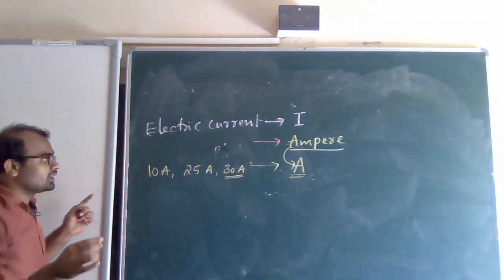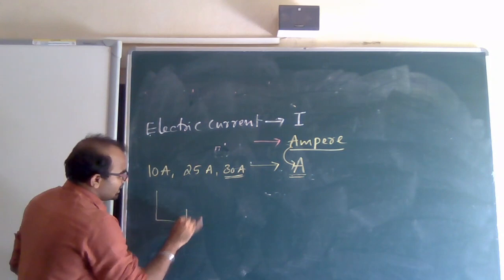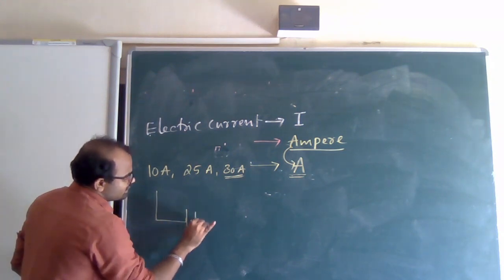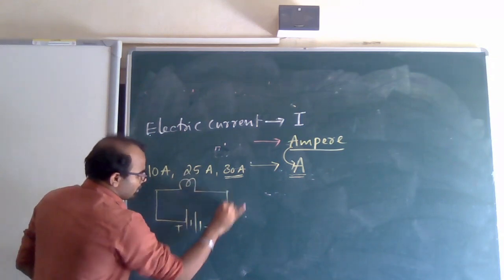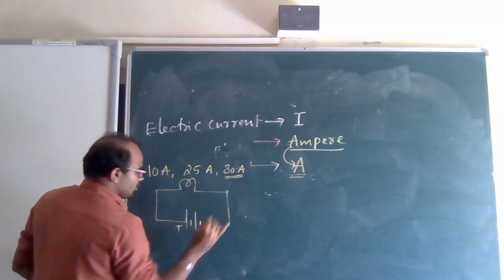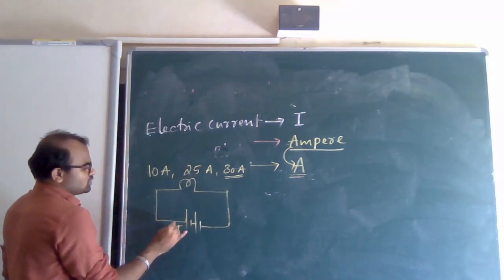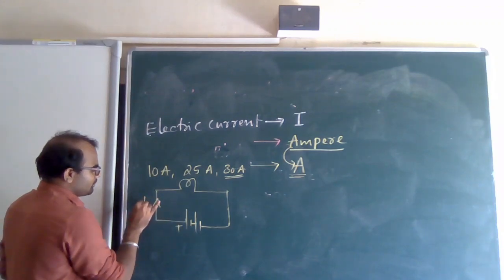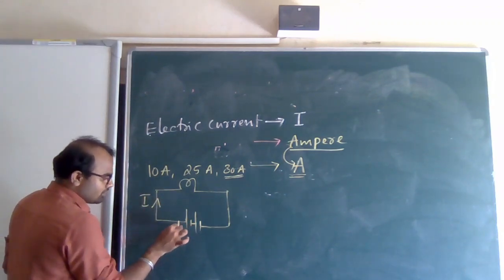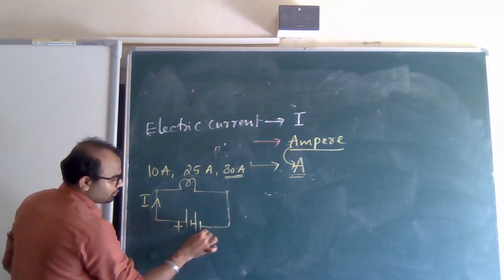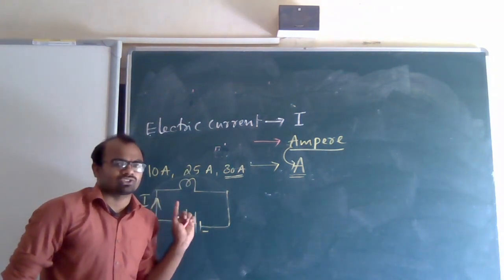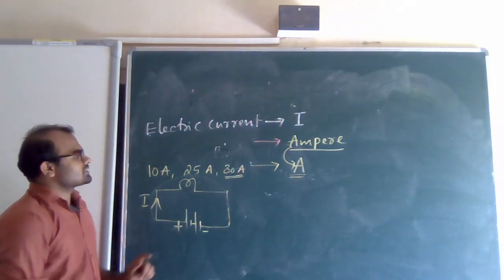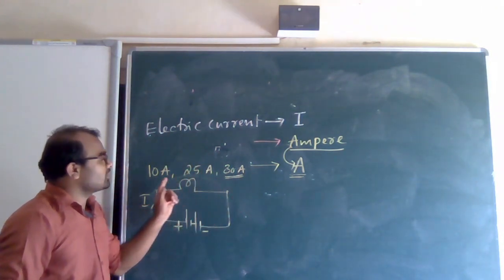In representing the electric circuit, current is always represented from positive to negative, like this, whereas the electron flow is just the reverse of this.